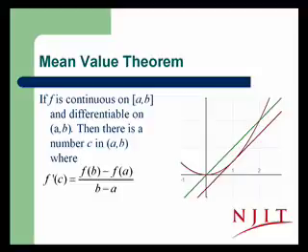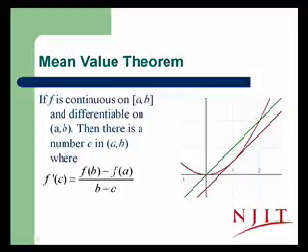The mean value theorem is really just Rolle's theorem tilted. The statement of the theorem is that if f is continuous on [a, b] and differentiable on the open interval from a to b, then there's a number c in the interval from a to b where the derivative of f at c is equal to the slope of the secant line, (f(b) minus f(a)) over (b minus a). Consider the curve to the right.